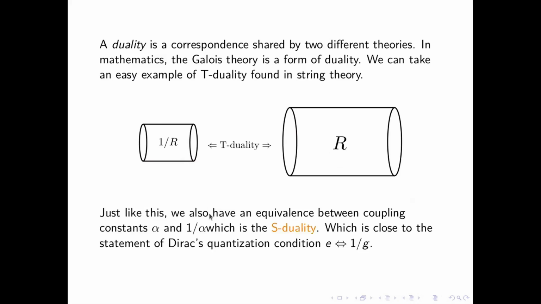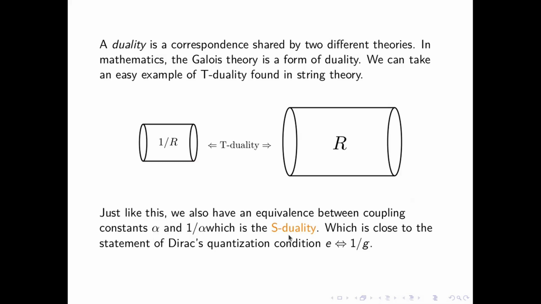Just like this, we also have an equivalence between coupling constants, alpha and 1 by alpha, which is called the S-duality, where the alphas are coupling constants. For any gauge theory, let's say any physical theory, you have this alpha. Alpha denotes the coupling constant, that means the strength of the coupling. For electrodynamics, it is 1 by 137, which is a magical number. This correspondence between alpha and 1 by alpha is the S-duality.